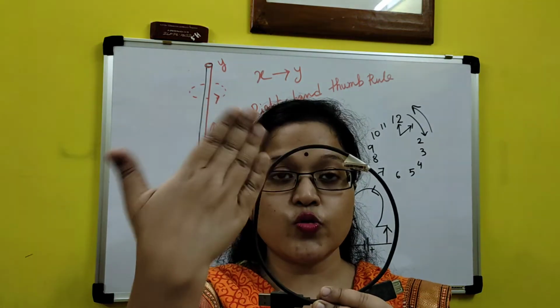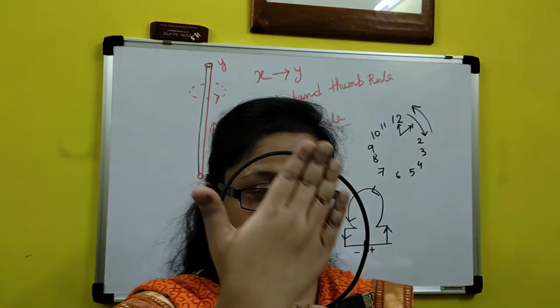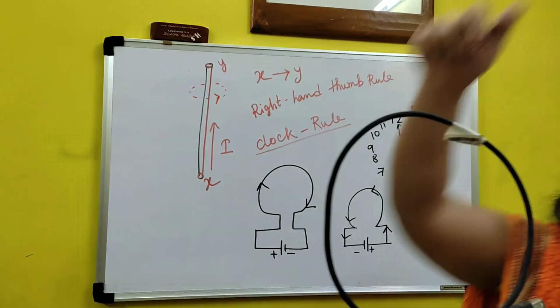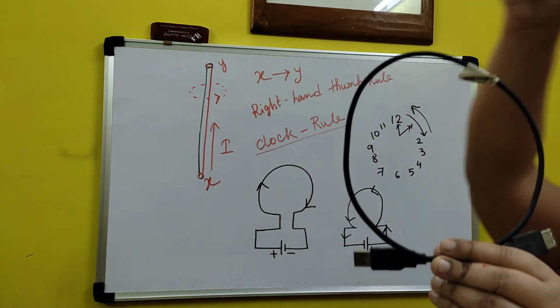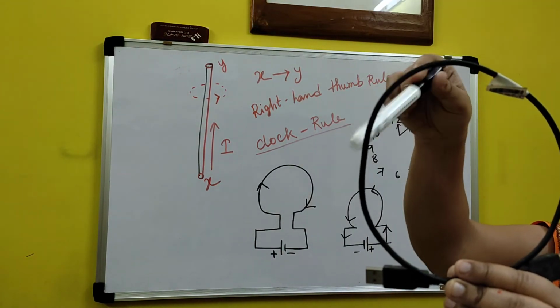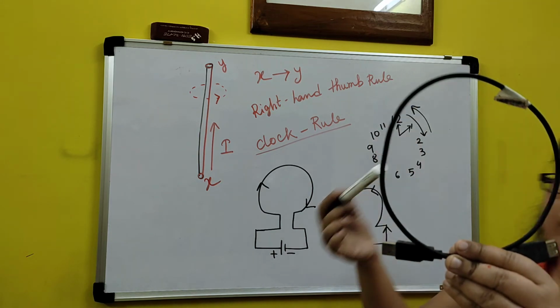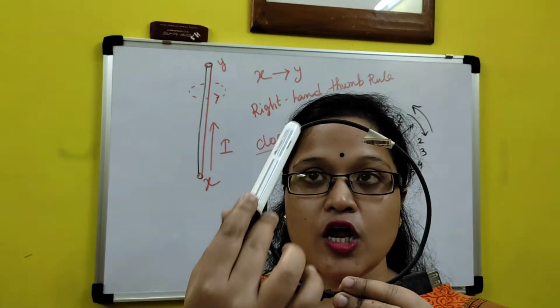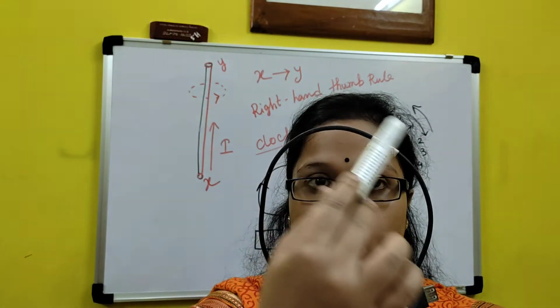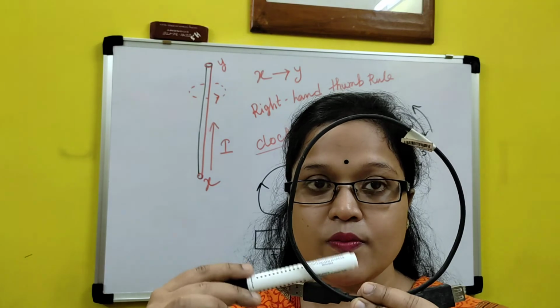So phase, who is the phase? This one is the phase. Then see this phase, I am showing you. This is the face portion, this is the back portion. So the phase will be what? North polarity, means this will be the north pole. Okay, this will be the north pole and the back portion will be the south pole.